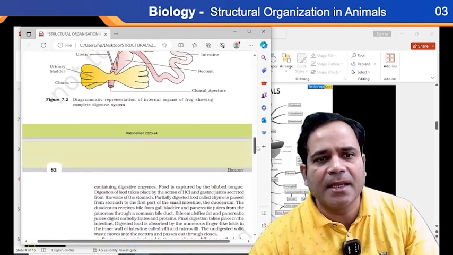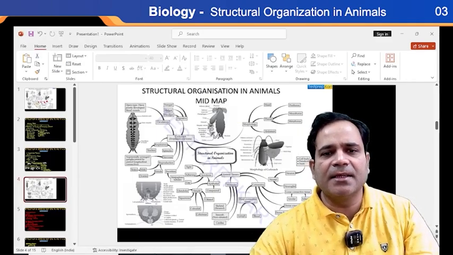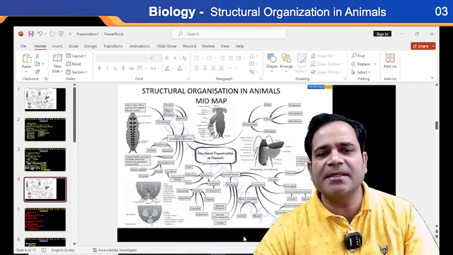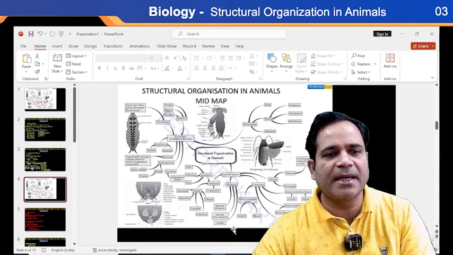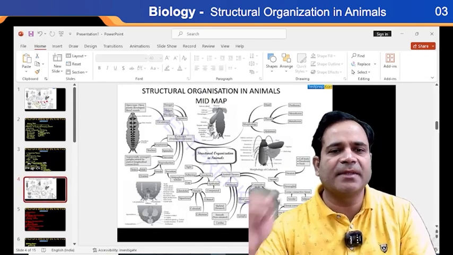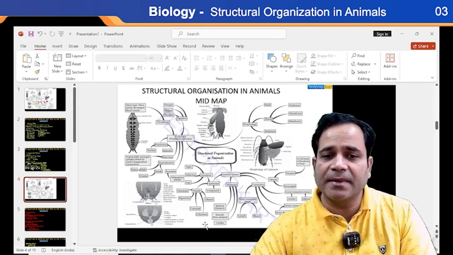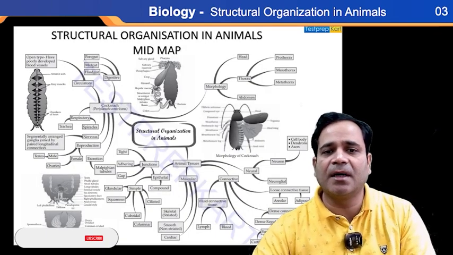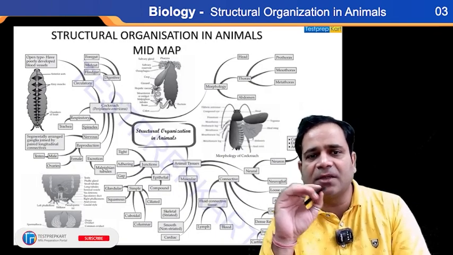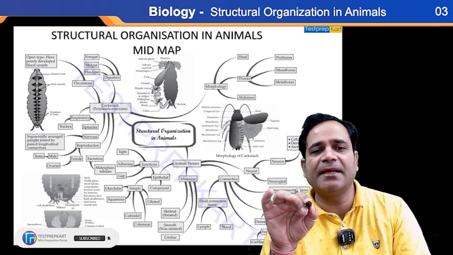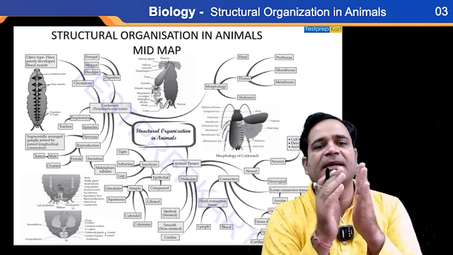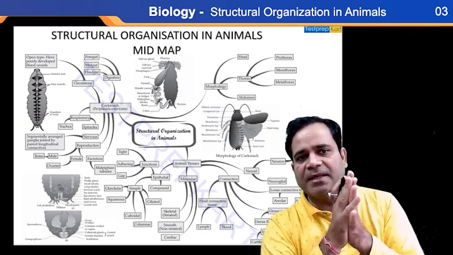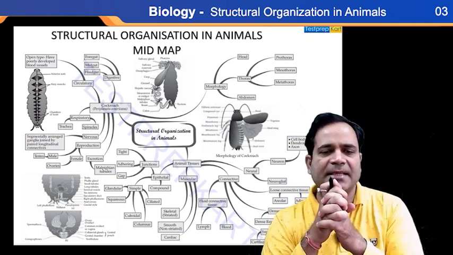clear here. Okay. Now see the mind map. What is given in the mind map, my dear? The first thing that is very, very important to know here is, if I'm saying structural organization in animals, here we should know about the morphology, and then after that, the anatomy.